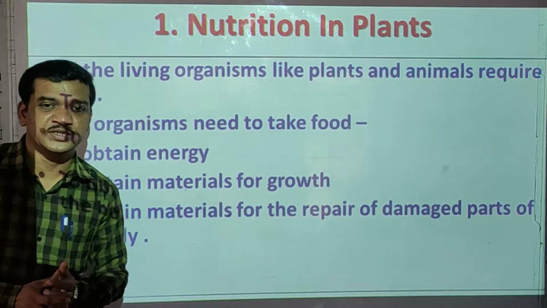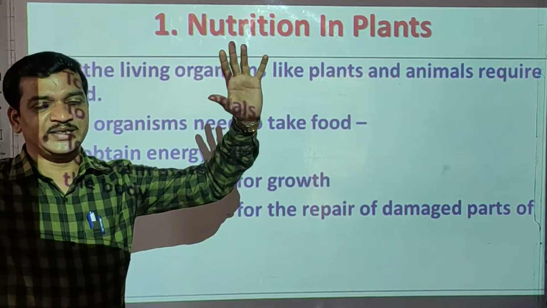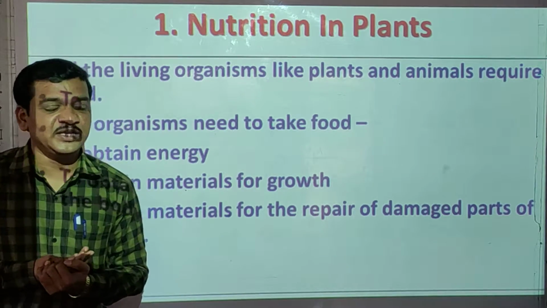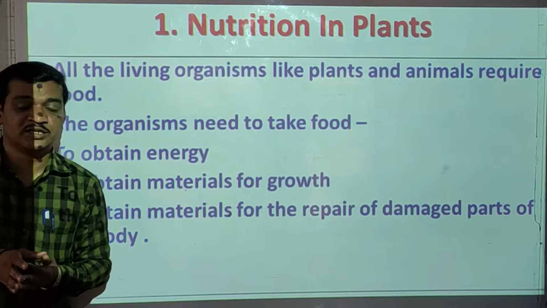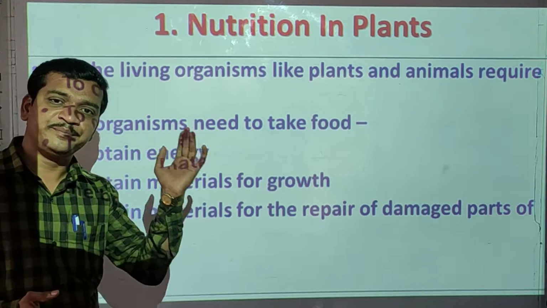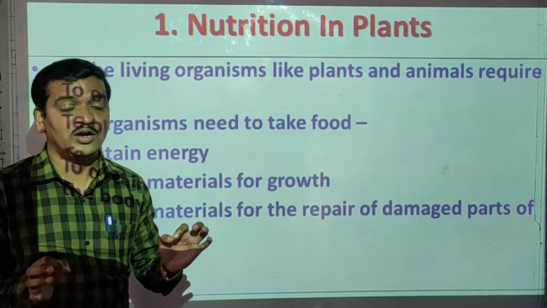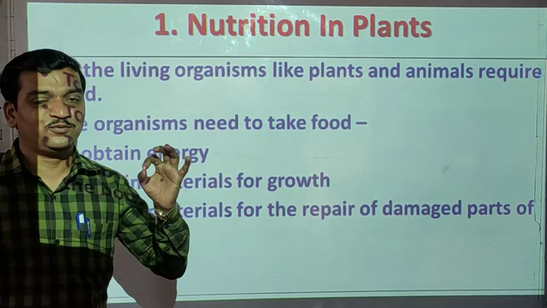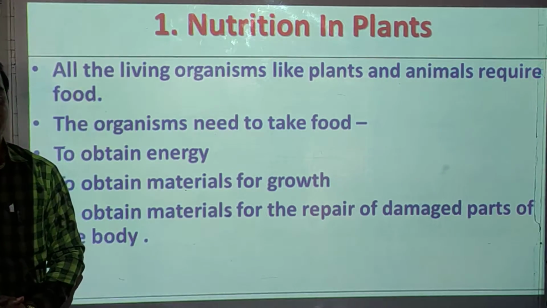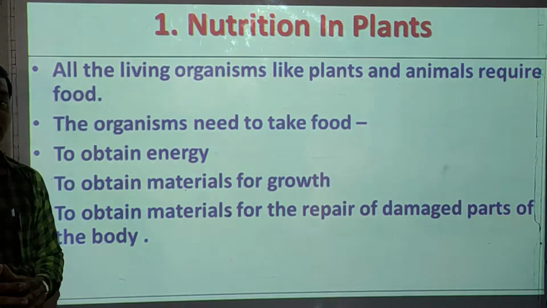So food is what, students? Whatever we eat in a whole day, that is called the food. And this food is very essential, important for both plant and animal, because both are living beings or living things. And they require food to get the energy. See, this food is very important to get the energy.